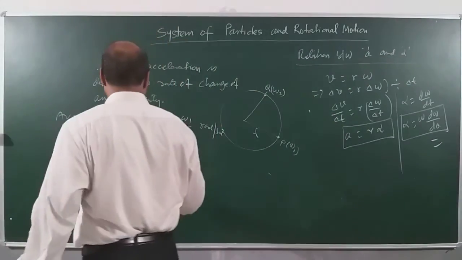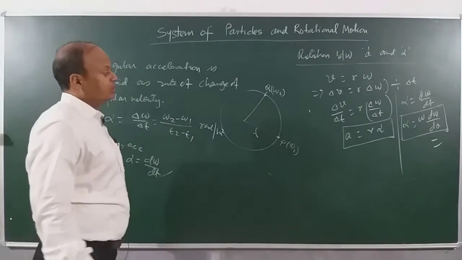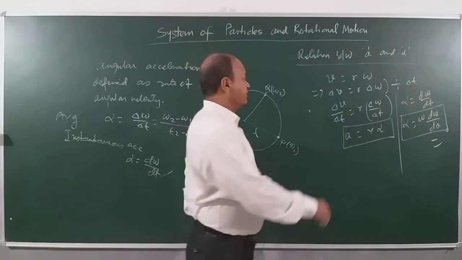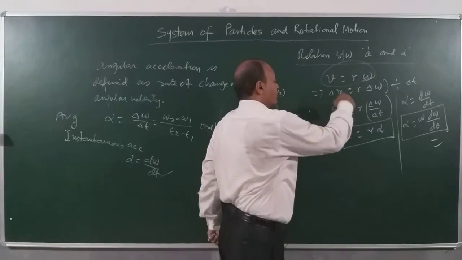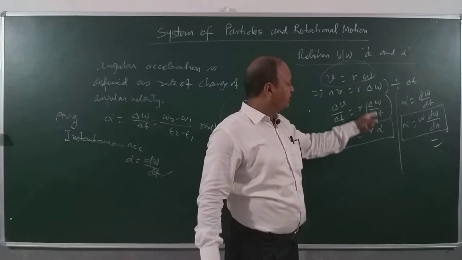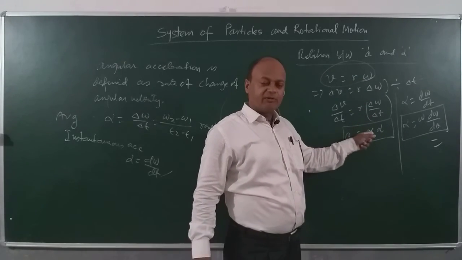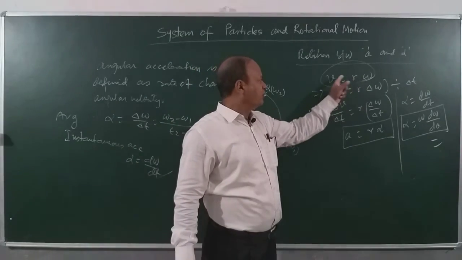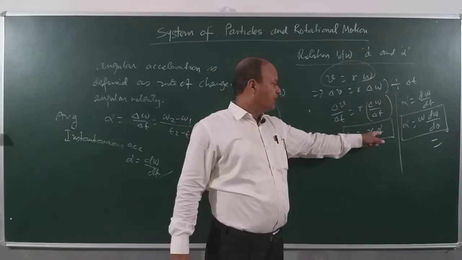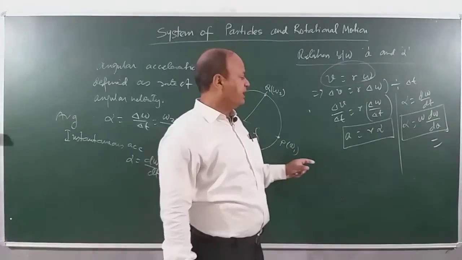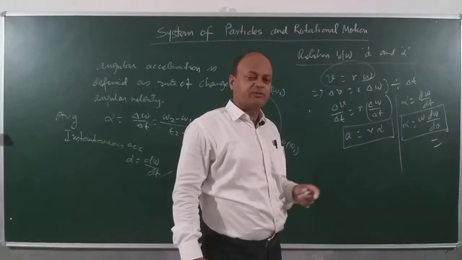So alpha is equal to d omega by dt, and a is equal to r into alpha. You can see the symmetry in the result. v is equal to r omega and a is equal to r alpha. Means if I have any angular parameter and I want to convert it to a linear parameter, I will multiply with radius r. Omega into r is v and alpha times r is equal to a. So it is an important result and you have to keep it in mind.